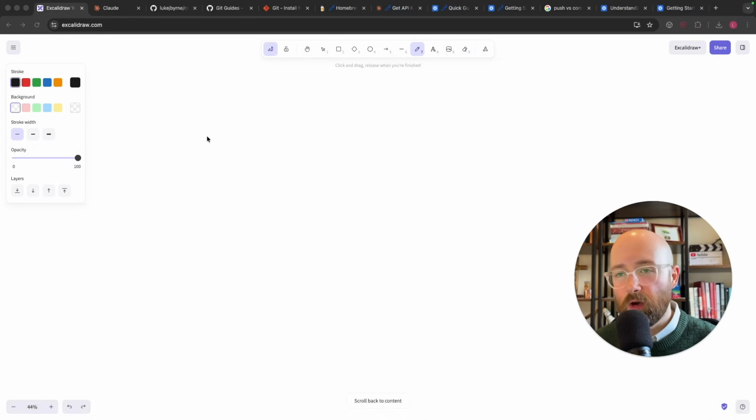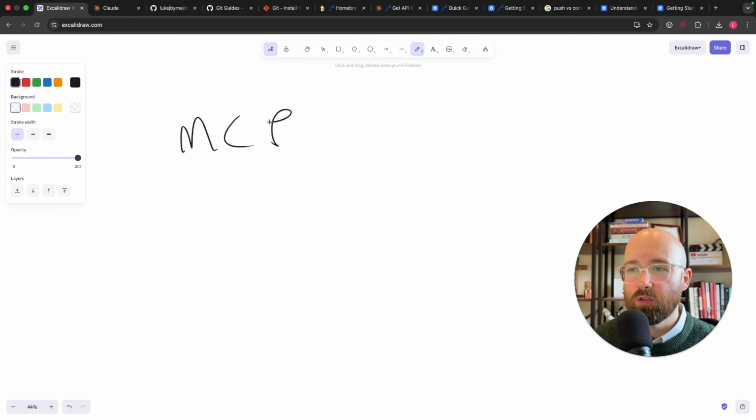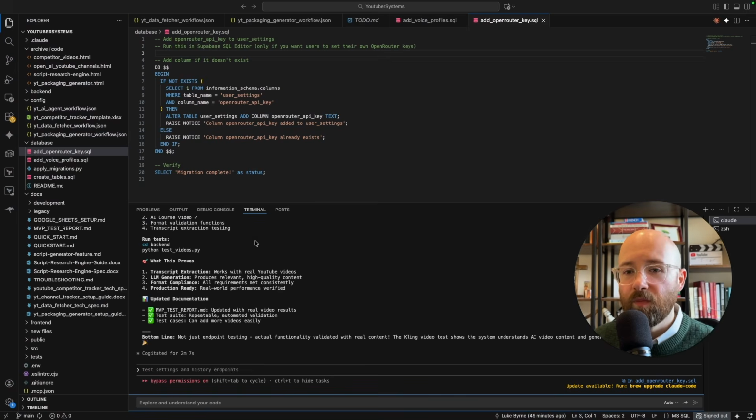MCP servers, what are they? Are they scary? No, they're really helpful. So MCP servers, I'll give you an example which will give you the idea of what these do. So here I have VS Code open, I have a terminal at the bottom. We're using Claude Code to help build out this app.